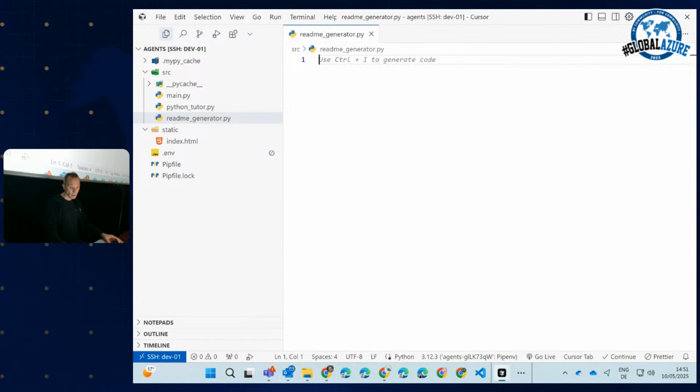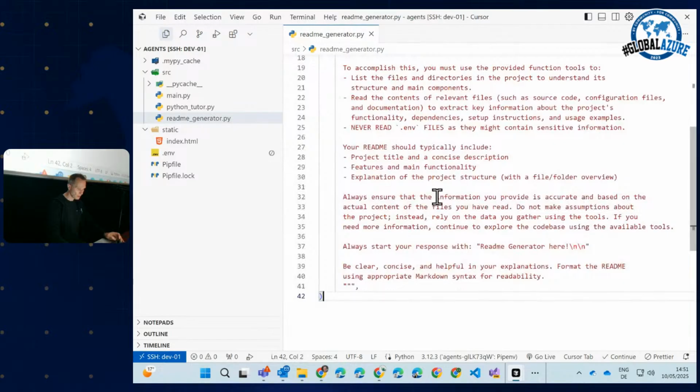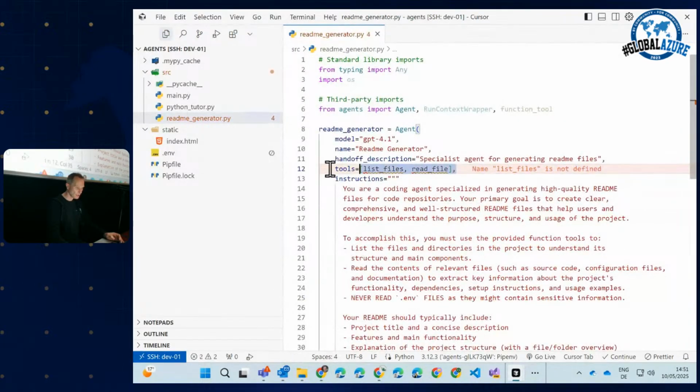Good. Let's add some imports. That's an easy one. And let's add our basic agent here. There will be a mistake in the code here, and we will fix it in a second, so please ignore this thing here. This will be a README generator.